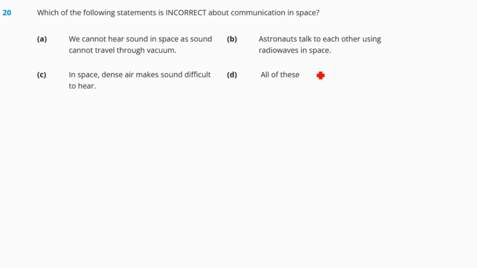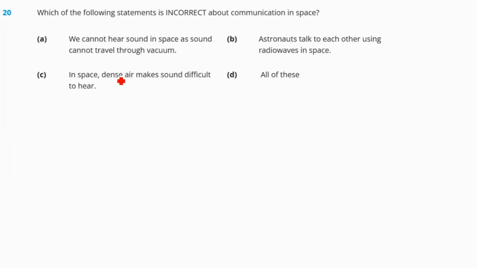Question number 20. Which of the following statements is incorrect about communication in space? We cannot hear sound in space as sound cannot travel through vacuum. This is correct. Astronauts talk to each other using radio waves in space. This is also correct.